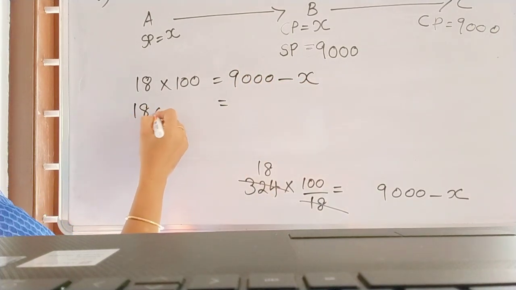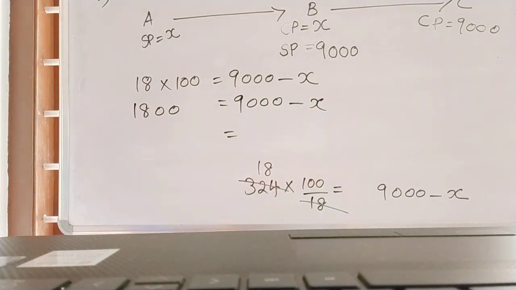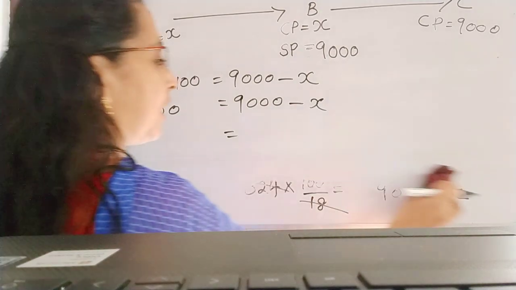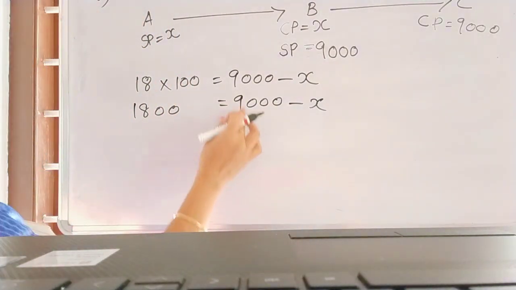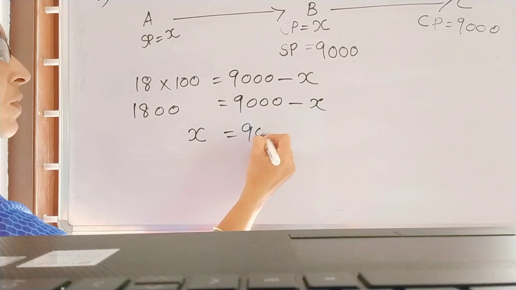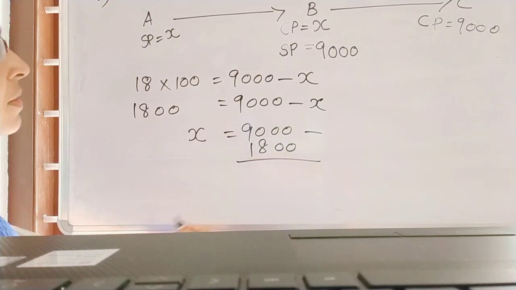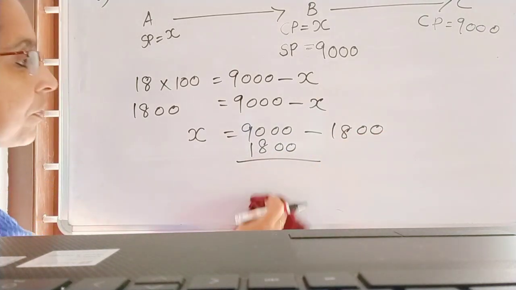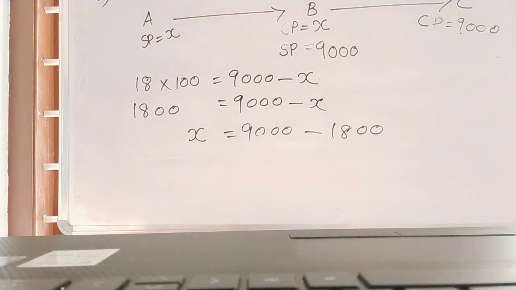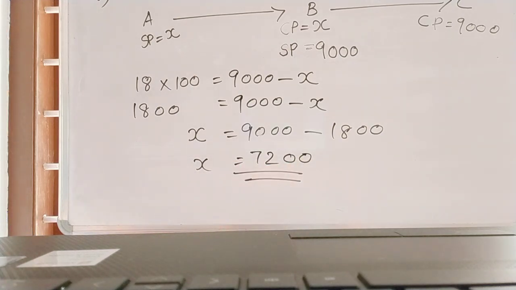So 1800 is equal to 9,000 minus X. Next step: we can take this X to the left side, so it becomes positive X. 9,000 is already there, then this 1800 will become minus 1800. So X is equal to 9,000 minus 1800. Got it? X is 7,200.